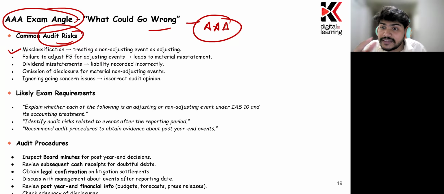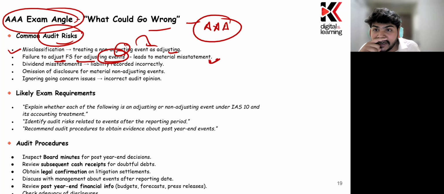What if they are doing a misallocation? They are doing a misclassification of them, right? Treating a non-adjusting event as an adjusting one. Failure to adjust the financial statement for an adjusting event. In that case, this would be a material misstatement and it would have an impact on the financial statement. Dividend misstatement. They have recorded the liability when the dividend has been proposed, and they're not recording the liability when the dividend has been declared. So in both of the cases, it would be creating a problem.